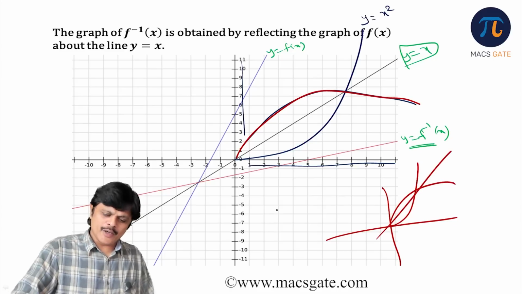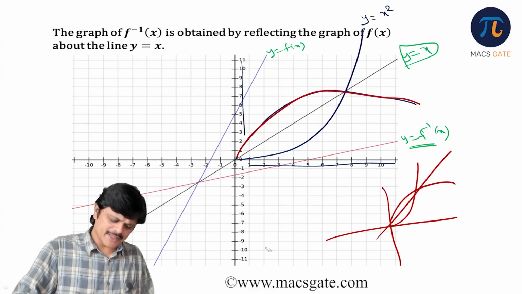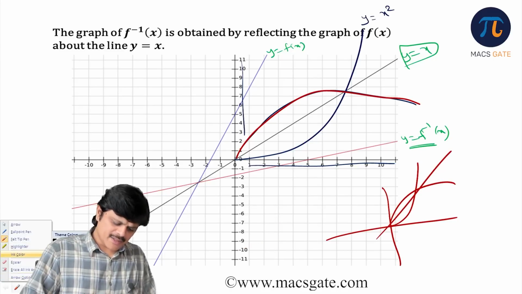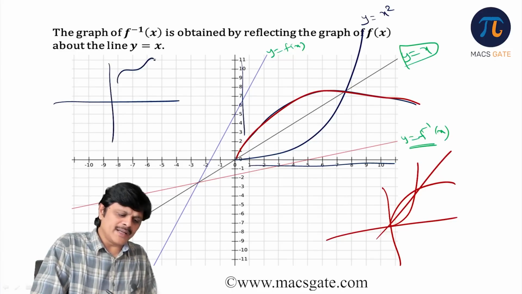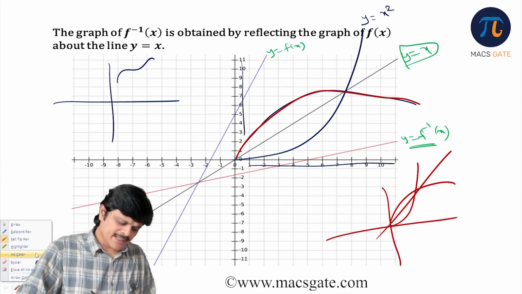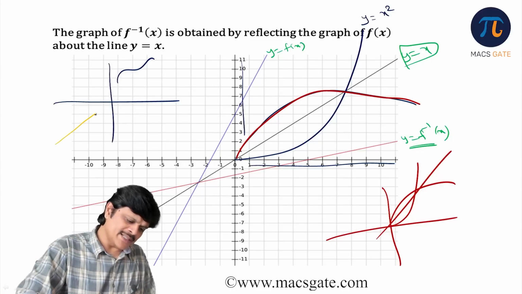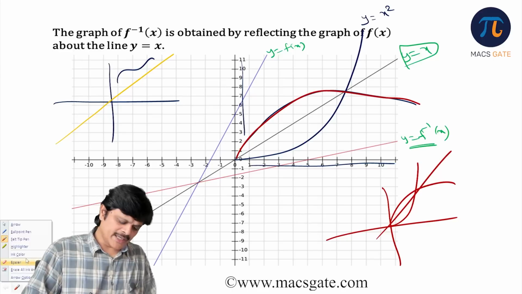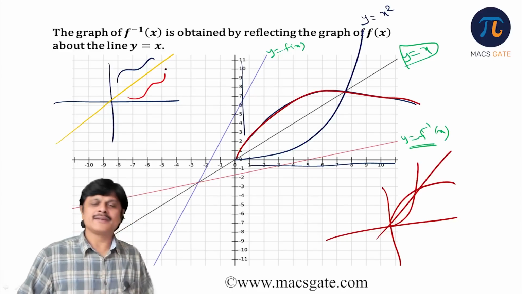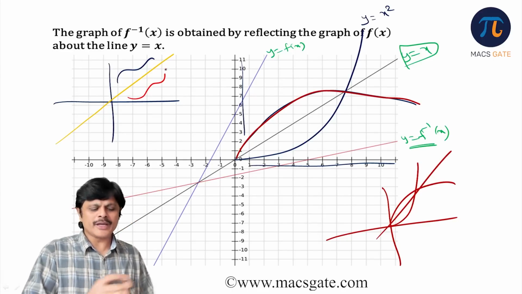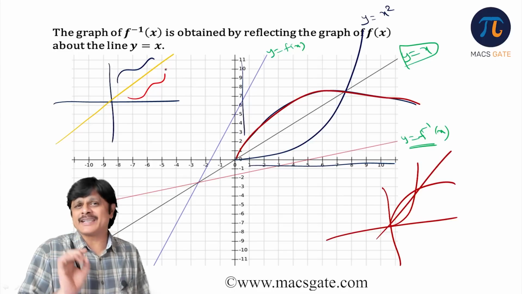Suppose you have some graph, something like this, and you take the mirror image about y is equal to x. You can take different colors. Suppose your graph is something like this. Then we need to know what the y is equal to x line is. This is the y is equal to x line. So the inverse would be like this. That is the inverse, so you can get the graph of the inverse if at all it exists.